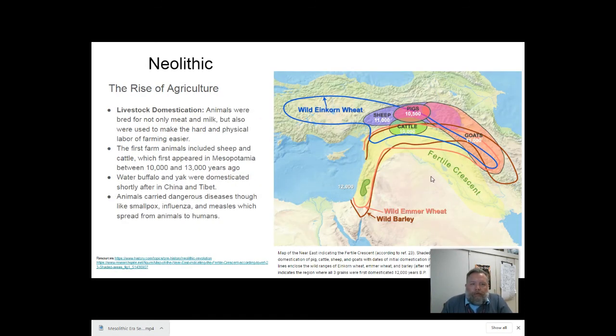Also, along with the rise of agriculture, we started domesticating more livestock. These animals were bred not only for meat and milk, but they were also used to make the hard physical labor of farming a lot easier. These farm animals included sheep and cattle, which first appeared in Mesopotamia between 10,000 and 13,000 years ago. Water buffalo and yak were domesticated shortly after in China and Tibet. These animals, though, carried dangerous diseases like smallpox, influenza, and measles, and it spread from animals to humans.